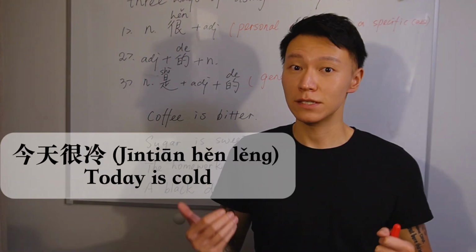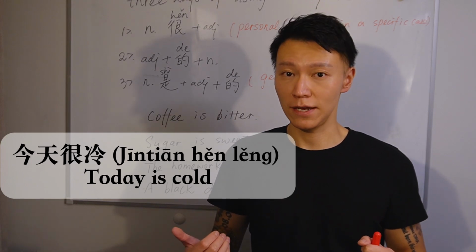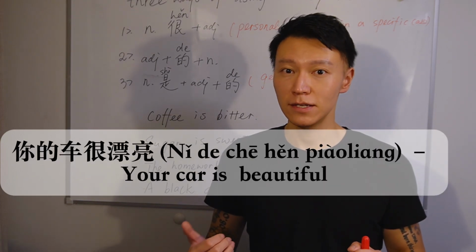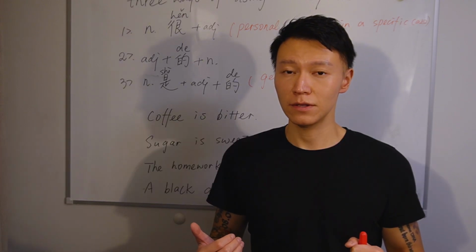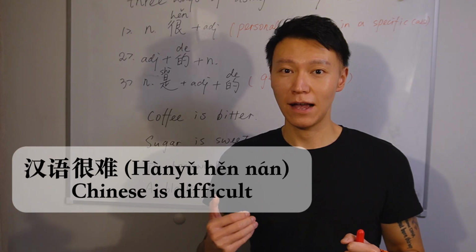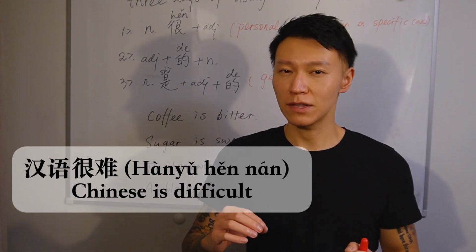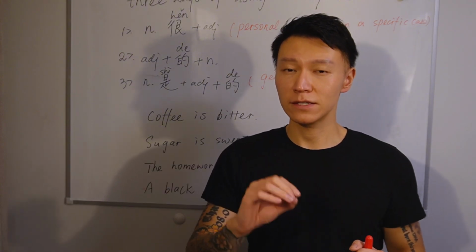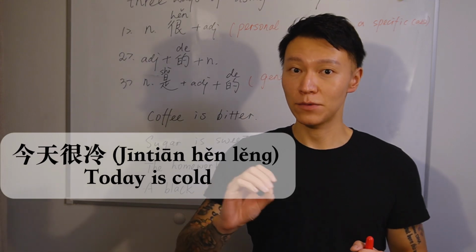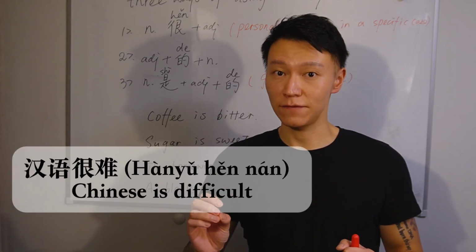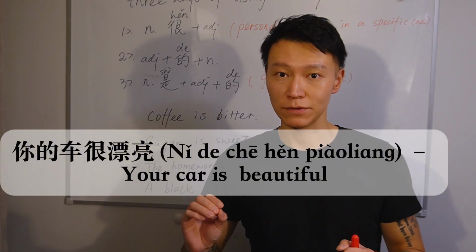For example, 今天很冷。It's cold today. 你的车很漂亮。Your car is beautiful. 汉语很难。Chinese is difficult. Did you realize something? When I translated 今天很冷, I said it's cold today. 汉语很难。Chinese is difficult. 你的车很漂亮。Your car is beautiful.